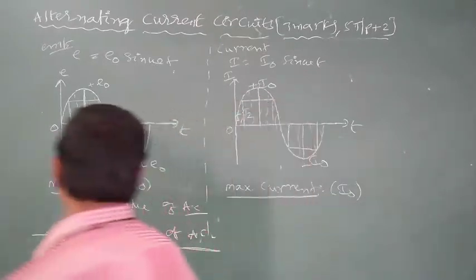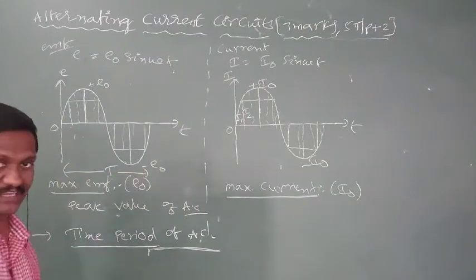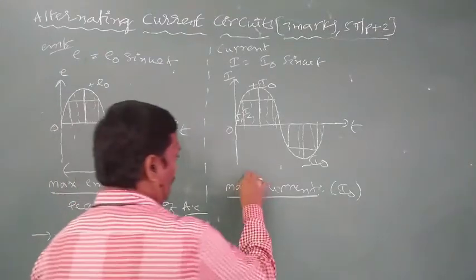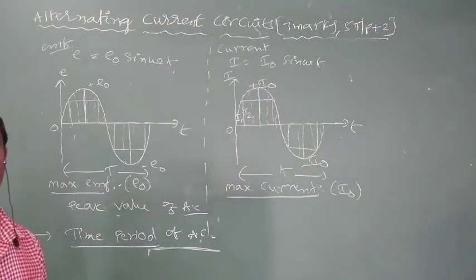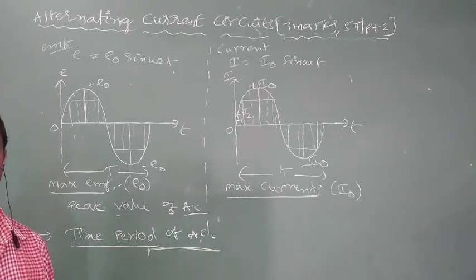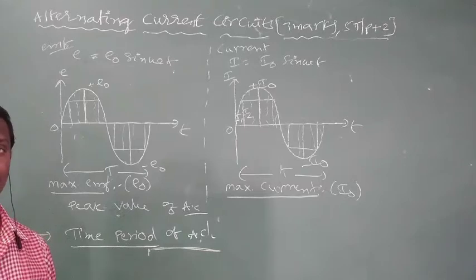The time for one complete cycle. The time taken by the AC to complete one full cycle. Here also, the same: time taken by the AC to complete one full cycle. A time for completion of one full cycle is called a time period. Time taken by the AC to complete one full cycle is called the time period.